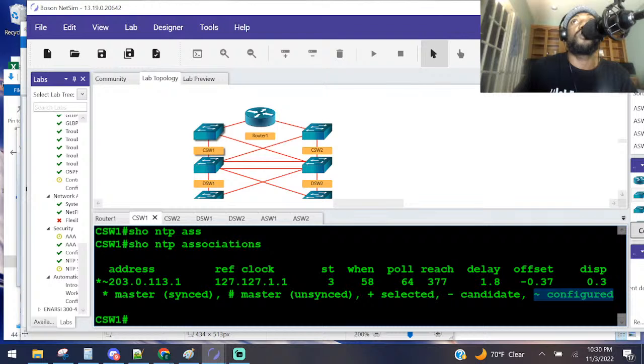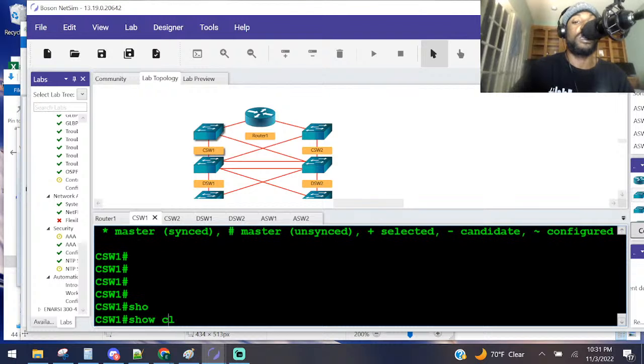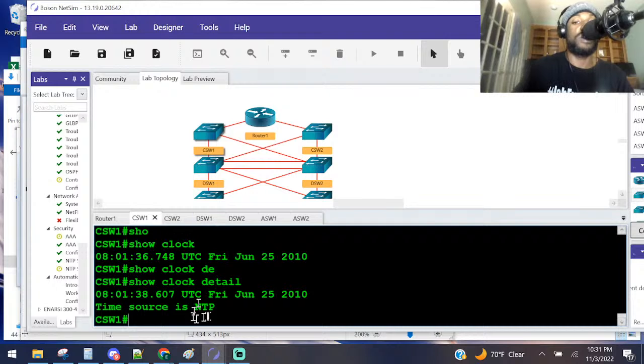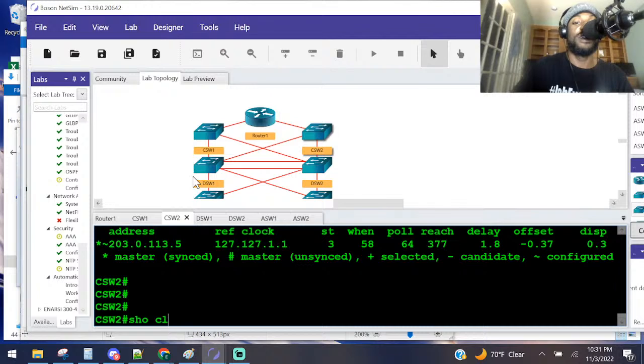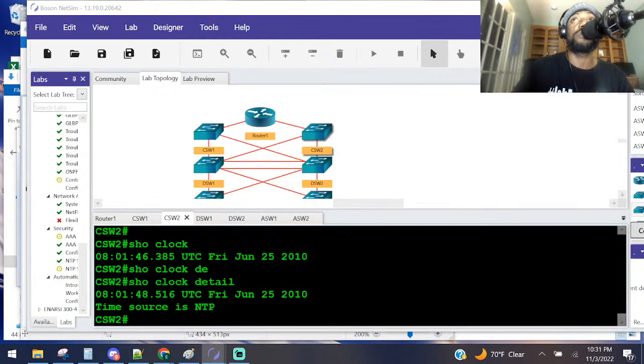They said for us to look at the time. Are we still stuck in 1993 or are we still in 2010? Let's see. Show clock. Show clock detail. We're in 2010 using NTP. That is good. So we didn't break anything yet. Show clock detail. We're good so far. So the time is consistent.